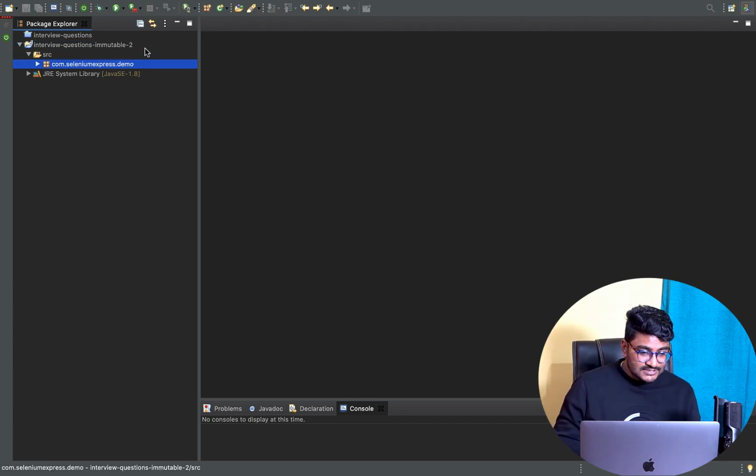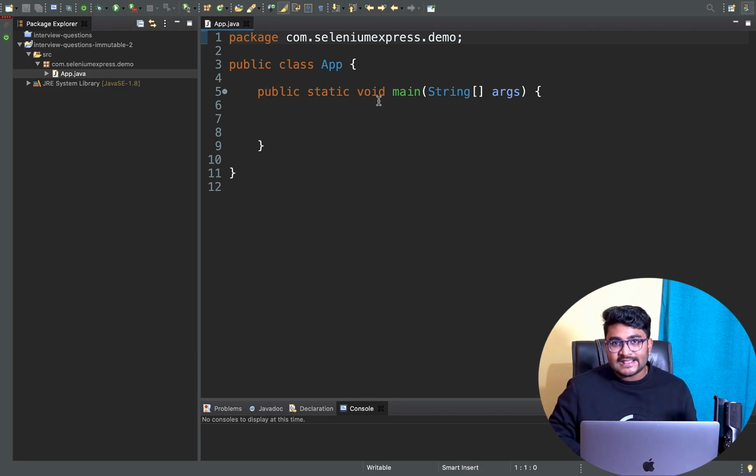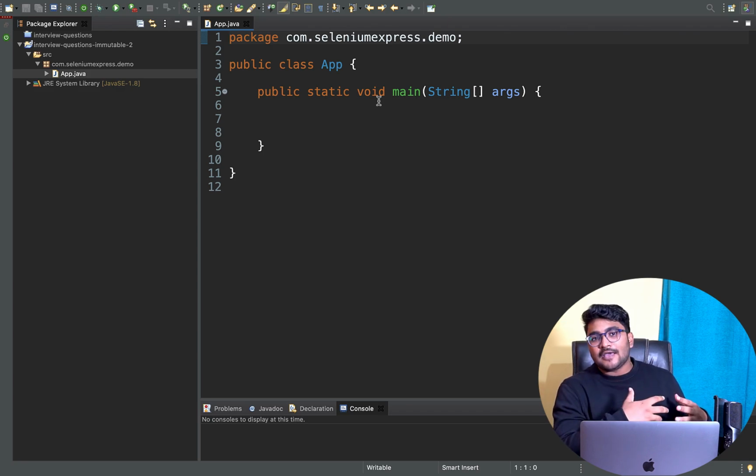I'll go to the source, and I have a package created here called com.seleniumexpress.demo, and I have app.java, this particular file, which is empty. Let me start writing code. First, let me tell you what will happen if I use mutable objects as a key in the HashMap.